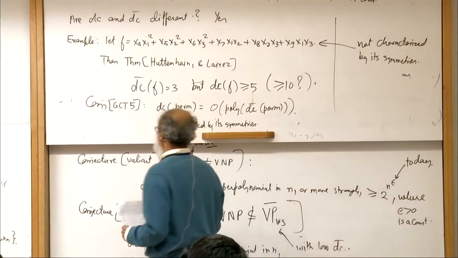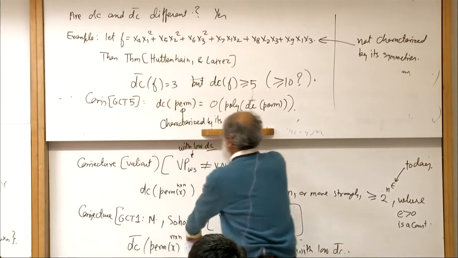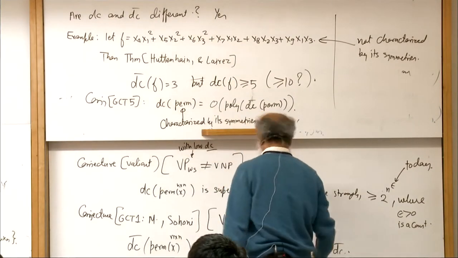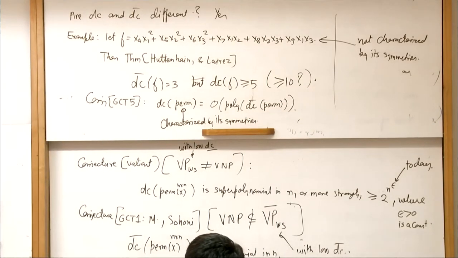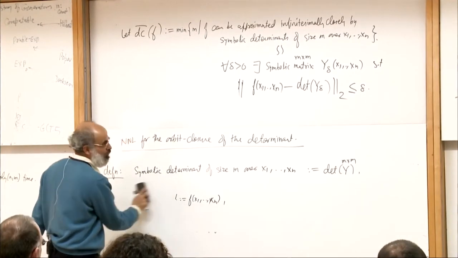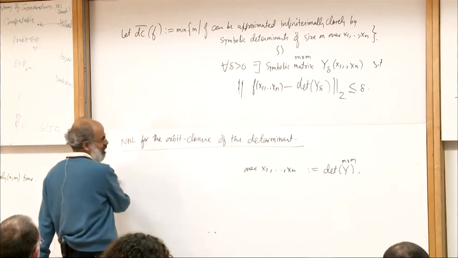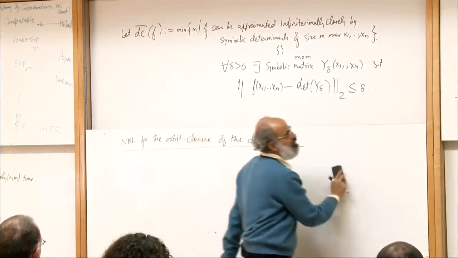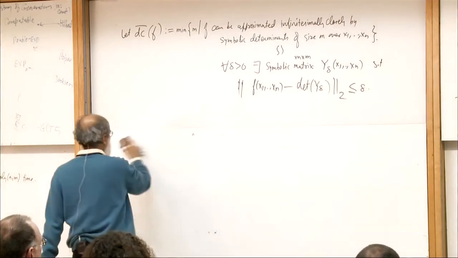Okay, so now let me try to reformulate. This is not how it was stated in GCT1. It is actually stated in terms of orbit closures, because that is how you bring into the picture the geometric invariant theory. So this is algebraic geometric, whereas this is not algebraic geometric, in the sense that I will make clear now.